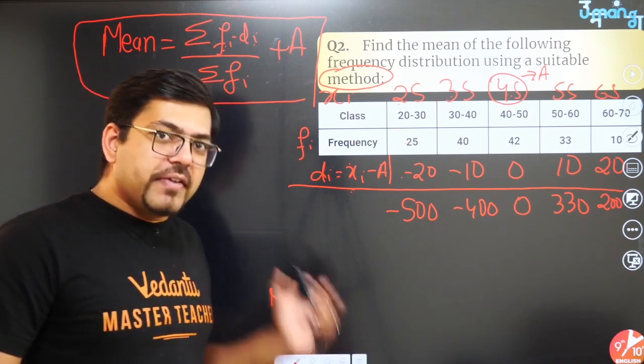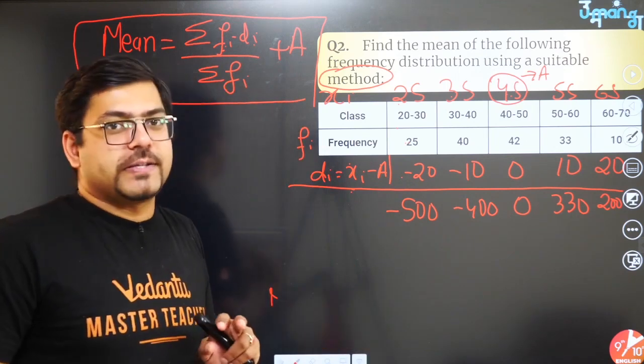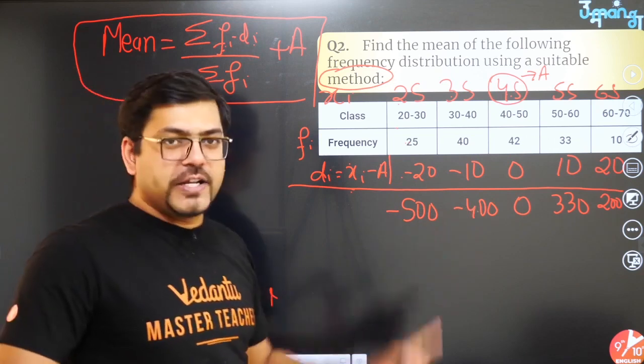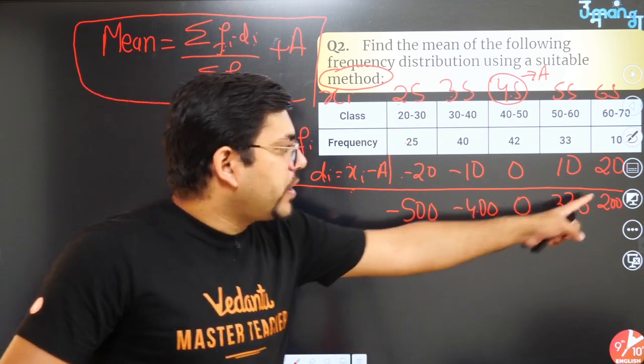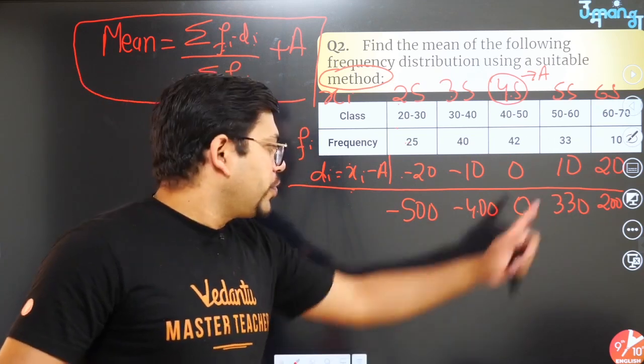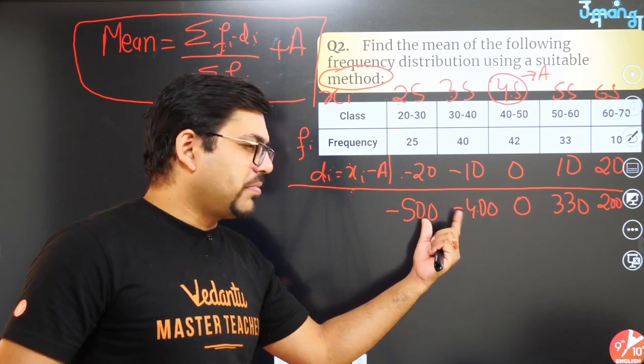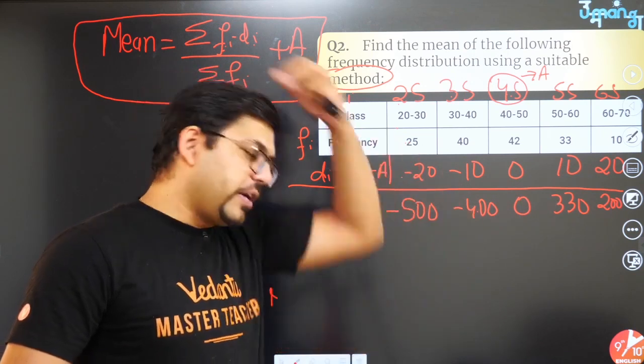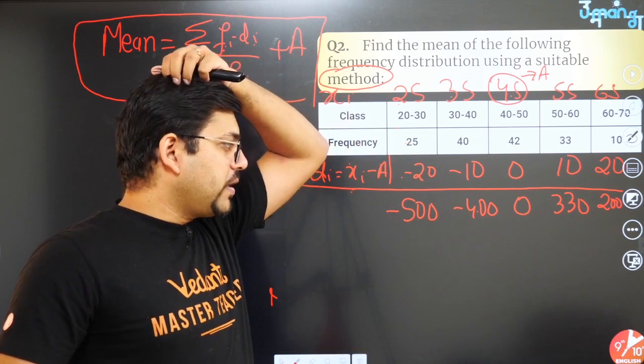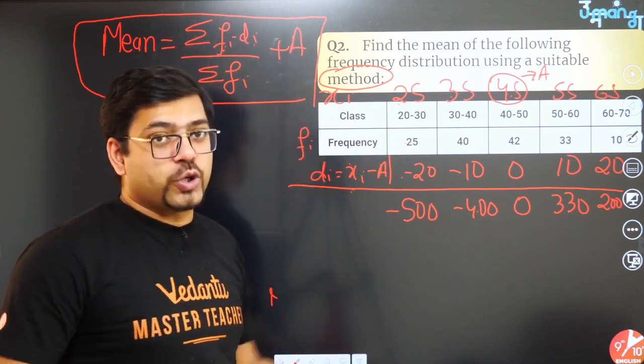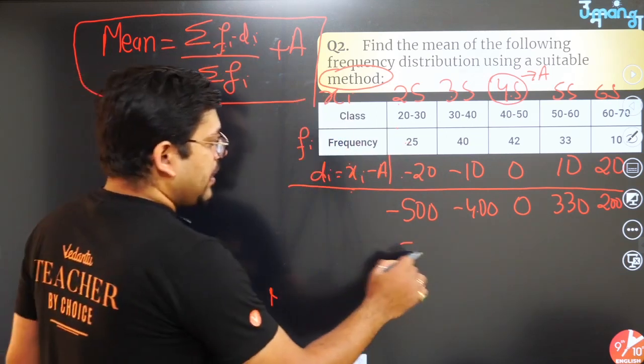And now when we have to add it, that will also be easy. Minus 500, minus 400, minus 900. 330 plus 200 is 530. And 530 minus 900, if I am not wrong, should come as minus 370.